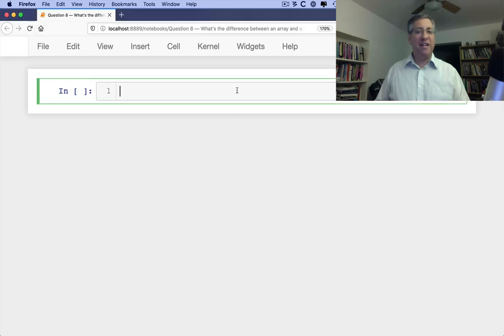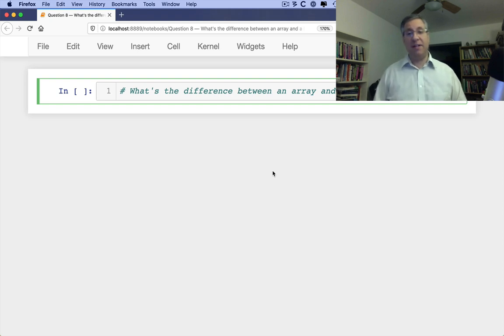Our next question is, what's the difference between an array and a list? I get this question all the time when I'm teaching introductory Python. Okay, let me start off by saying the uses of arrays and the uses of lists are very, very similar, at least in Python. That is to say, if you're used to using arrays in another language and you start with Python, you're probably going to think that lists are basically arrays, but they're not. So what are the differences?